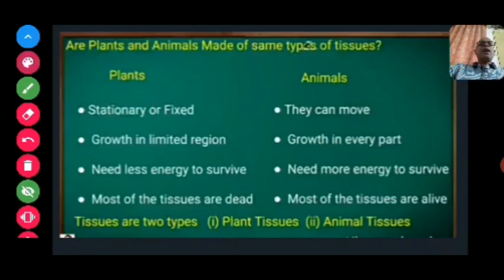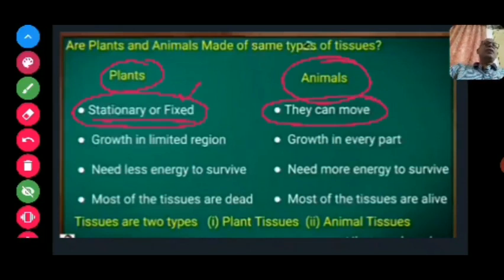Actually, plants and animals have different types of functions. On the basis of their functions, the types of tissues prevalent are different. As you know, plants are stationary or fixed, so they possess a different type of tissue. Animals can move, so they possess different types of tissues. In plants, growth is limited to certain regions, not everywhere, while in animals, growth occurs in every part of the body.